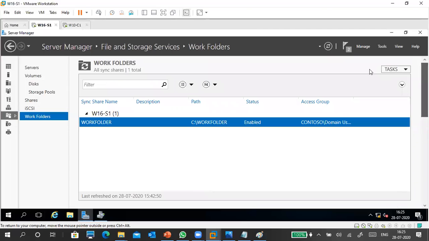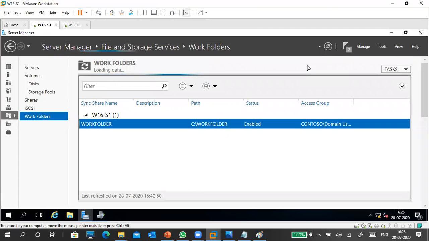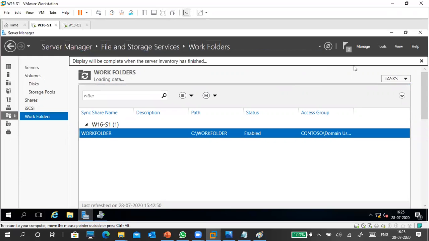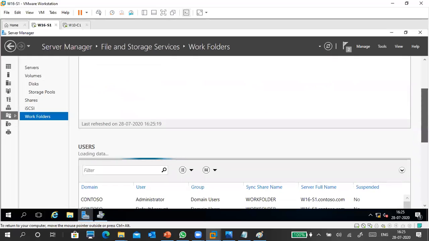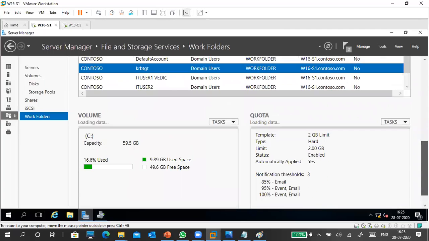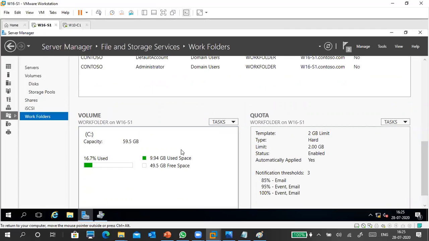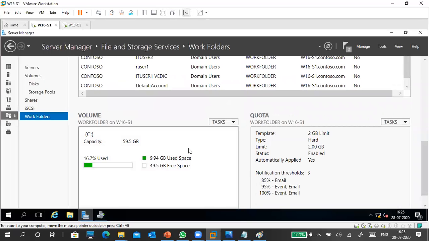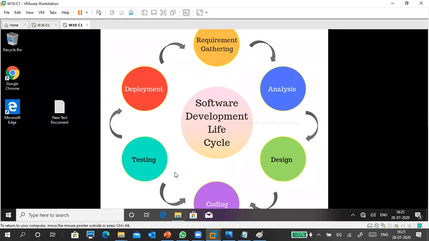Now what we have to do, just refresh. Now you can go down. Then this should be changed to 2 GB. Okay, we'll see in the output.